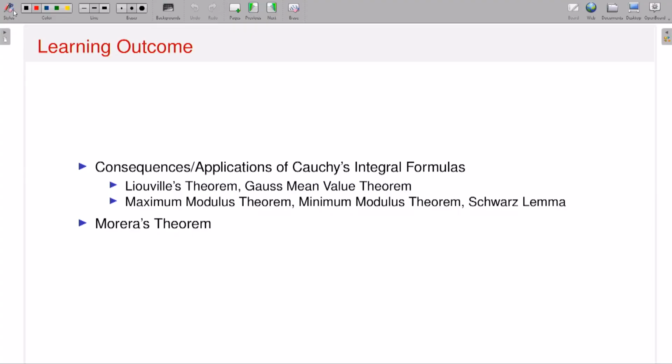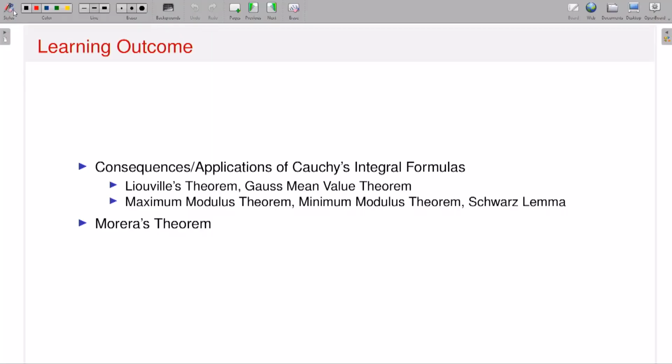So let me start with applications of Liouville's theorem. In other words, let me recall Liouville's theorem once again, and then I will discuss some problems that you will be able to solve using it. You may expect that these sorts of problems might be given in exams as well. So that's the learning outcome. As an application we will have Gauss mean value theorem. Then I will talk about the maximum modulus theorem, maximum modulus principle, and minimum modulus theorem. Then we will have Schwarz lemma and Morera's theorem. That's a brief plan for the week 5 lectures.